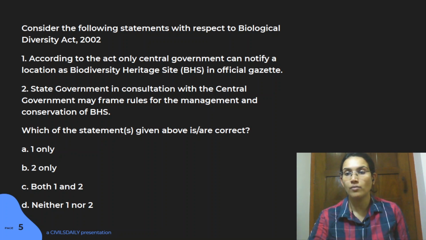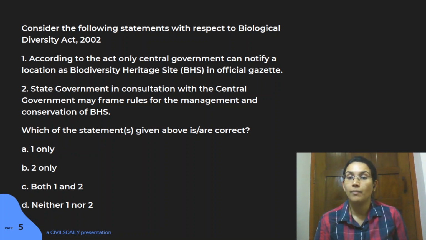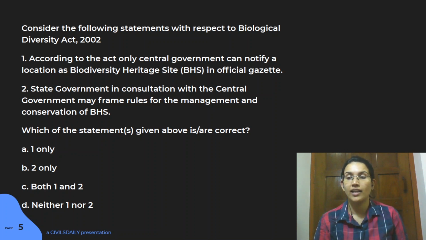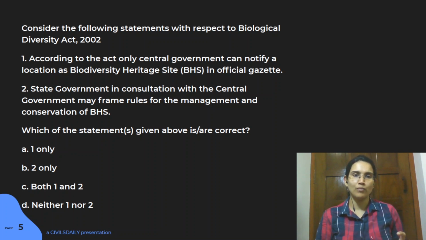So the question today is on the Biological Diversity Act. The first statement here is that according to the act, only the central government can notify a location as a biodiversity heritage site in the official gazette. Second is that the state government, in consultation with the central government, may frame rules for the management of conservation of biodiversity heritage sites.